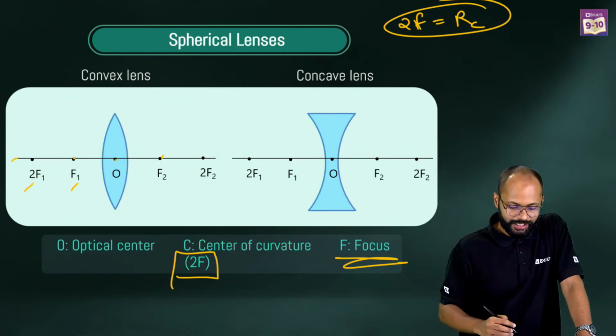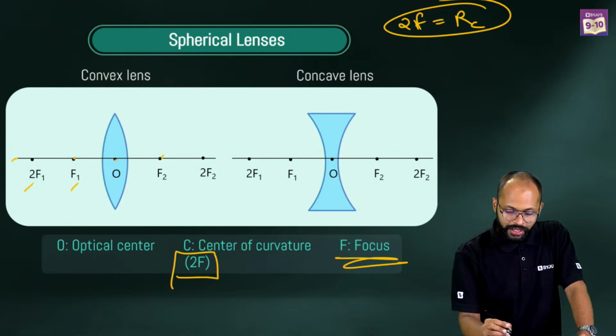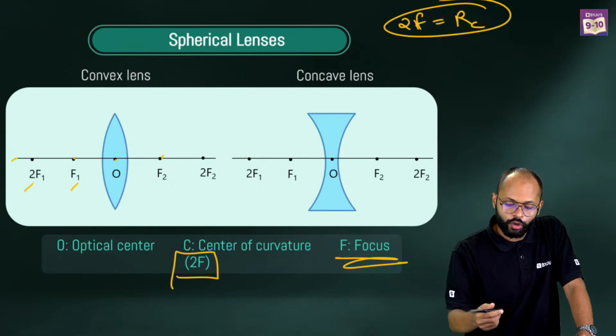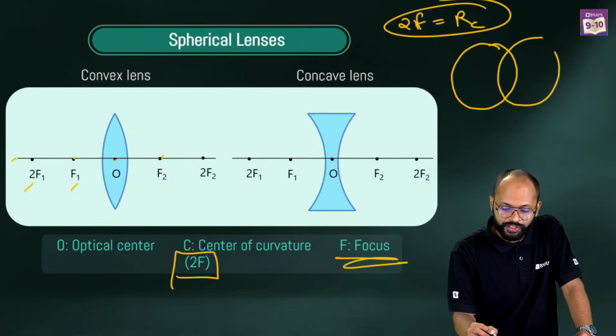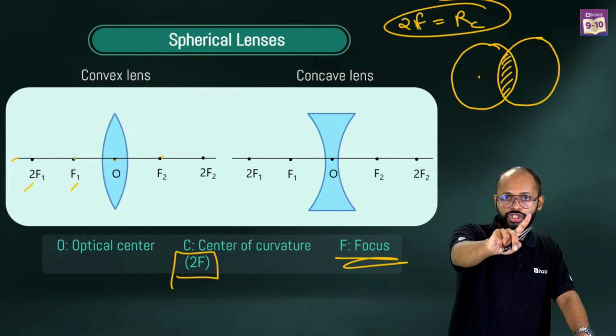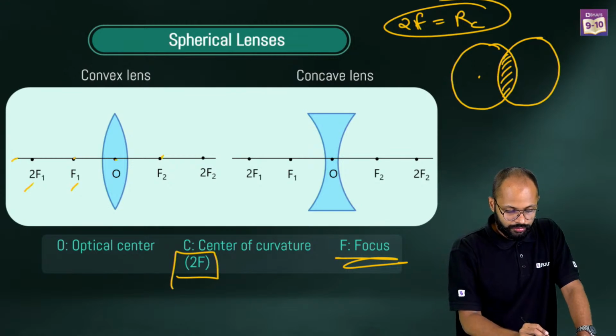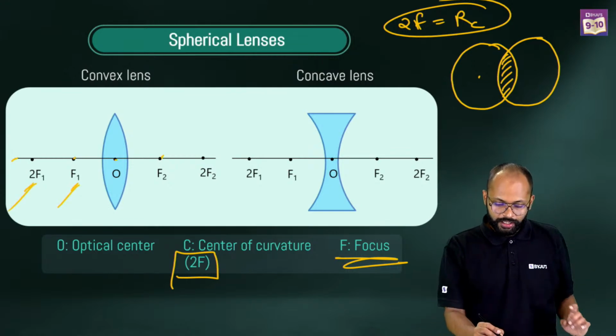Okay, how to prove the C? So C equals 2F will only hold true if your lens is a biconvex. Sir, what is a biconvex? It means it is made by the intersection of two equal spheres. If this is your lens and both the spheres are the same, then I can say that this is 2F1 and this is F1. Okay, fine, got it. So that's why you can understand it.